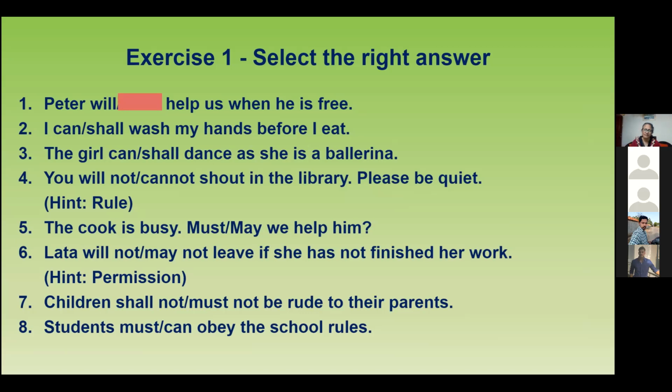I shall wash my hands before I eat. Yes, something that you do every day, every time. Now, even more with the COVID, you have to go and wash your hands all the time, right? So I shall wash my hands before I eat. Okay. Karthik, next, number 3.